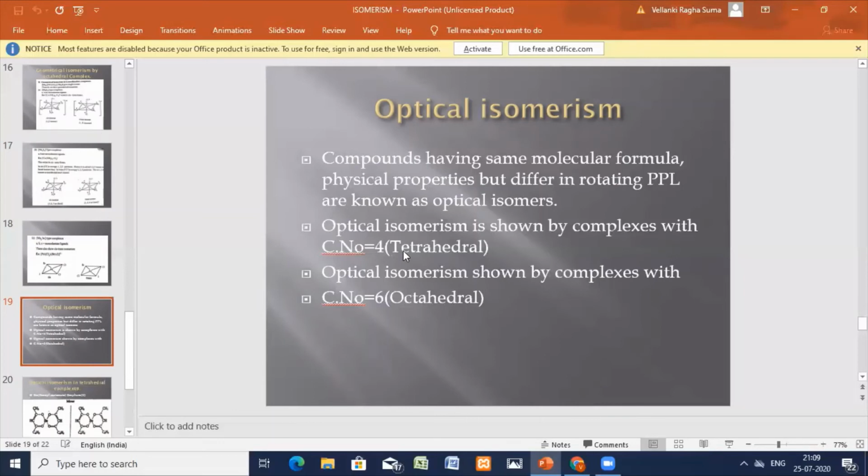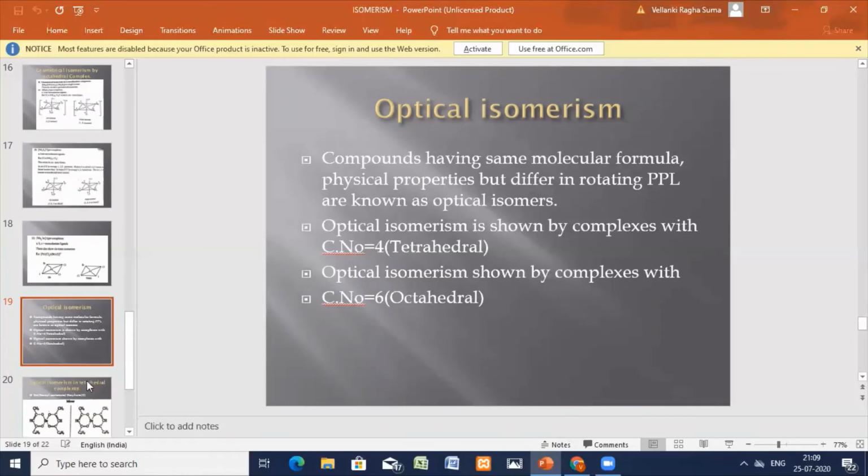The same optical isomerism is observed even in octahedral complexes. So octahedral has both geometrical and optical. For coordination number 4, square planar has geometrical isomerism, and tetrahedral has optical isomerism.